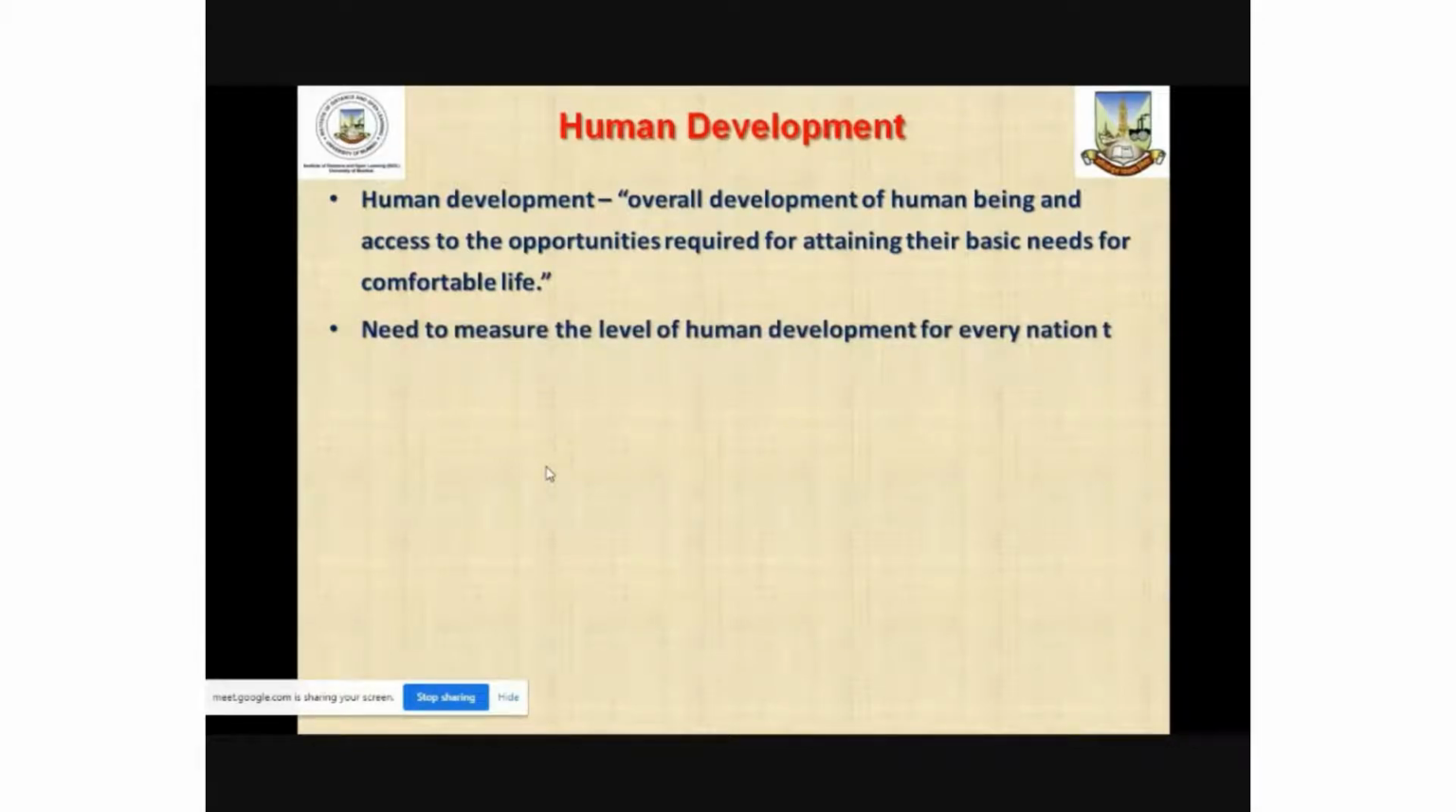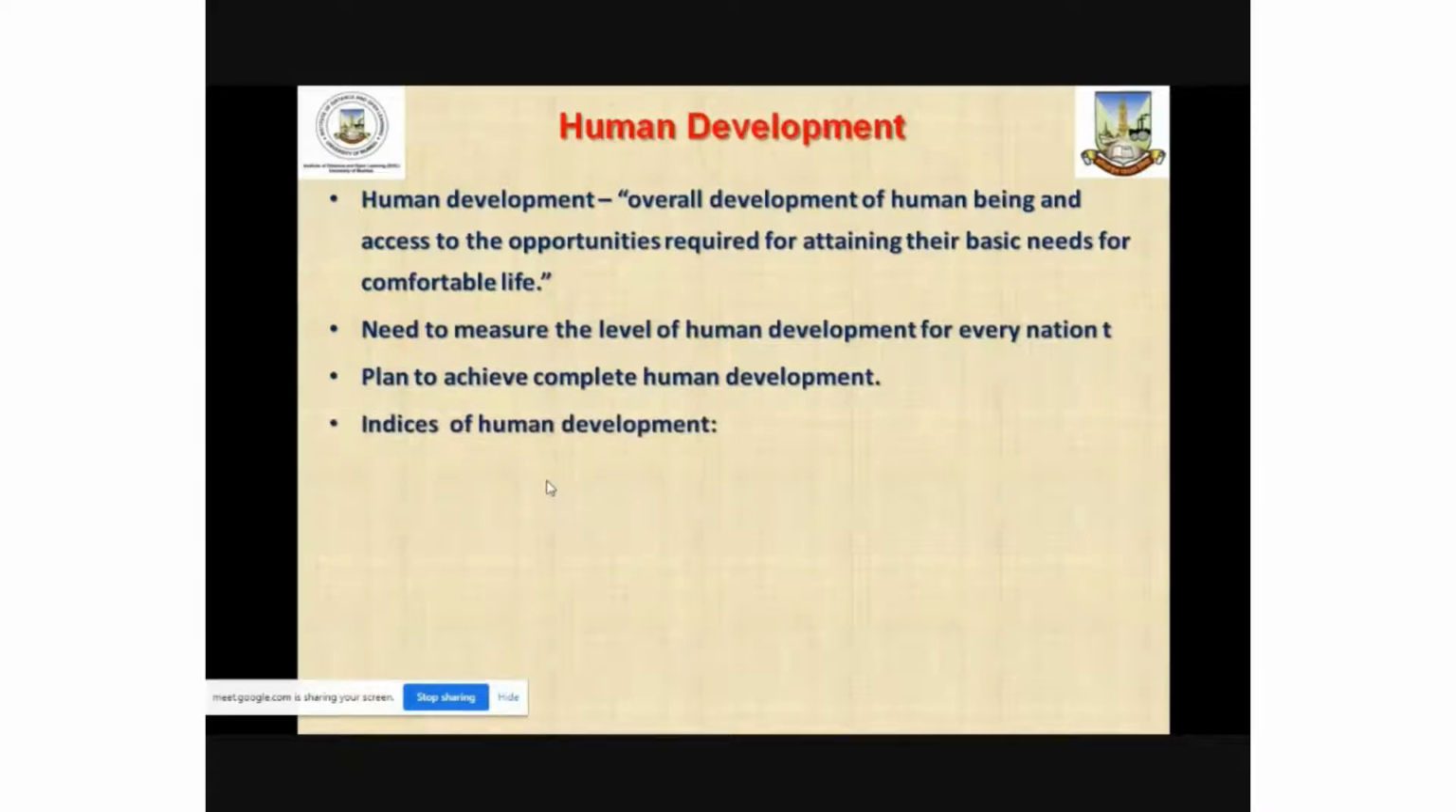There is a need to measure the level of human development for every nation, because unless and until we measure the level of human development, we won't be able to understand where we stand and what kind of efforts we need to make in order to improve the level of human development in a region. And accordingly, we have to plan and achieve complete human development. So unless and until we have the proper measure of human development, we won't be able to achieve complete human development, and we won't be able to plan properly for the same.